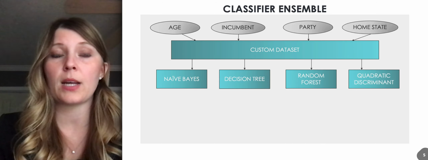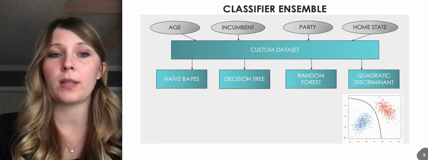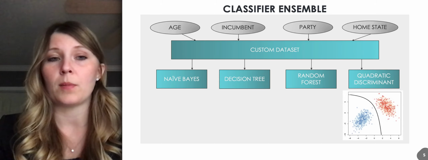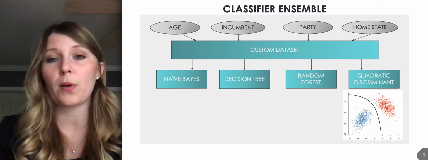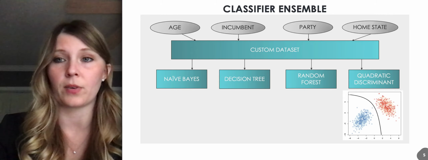So the last one that I used is a quadratic discriminant analysis classifier. And what this does is it basically comes up with some sort of formula, some sort of function. And if it's below that function, it's in this class. And if it's above that function, it's in a different class.